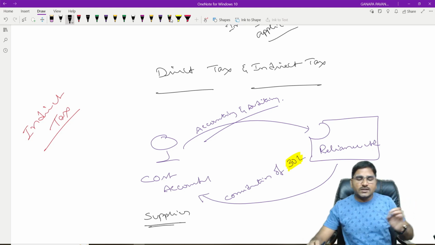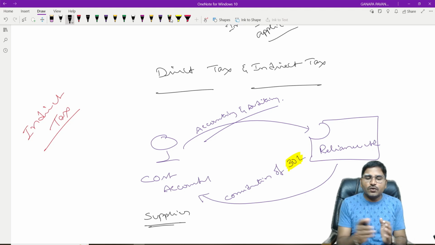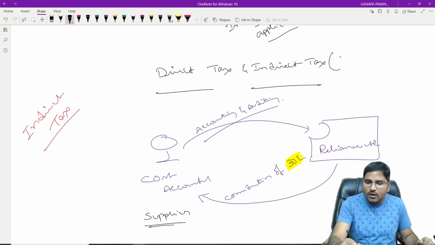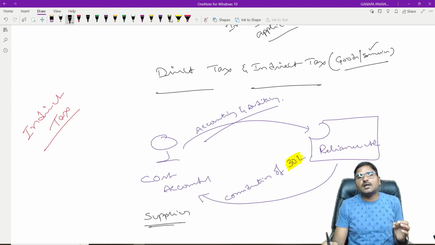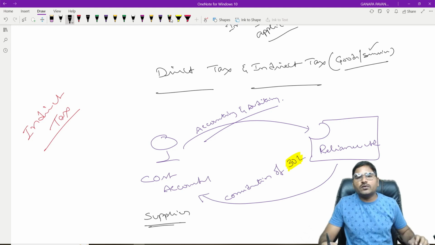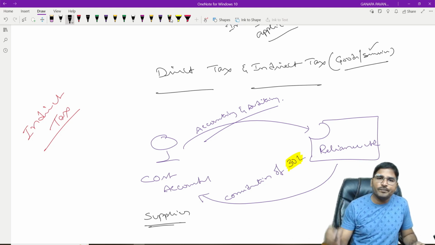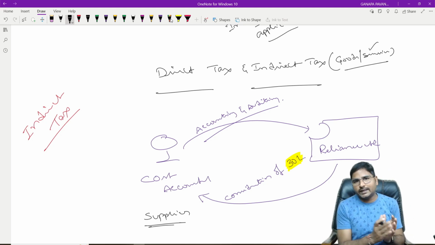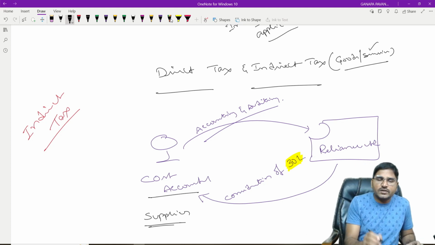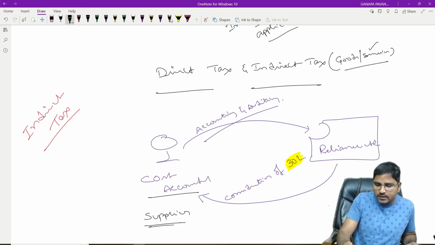supplier. First, I am taking a commercial transaction as an example, and as you know, generally indirect tax will be levied on goods or services, or both. Out of which I am taking an example of a commercial transaction relating to a service. Now you are the person who is a qualified cost accountant. You are rendering services to Reliance Limited, and the nature of service is accounting and auditing. On providing accounting and auditing services, you are getting the consideration of 30 lakhs. Now the same context I am explaining in technical words. The person who is supplying the service or a good is known as the supplier, and the person who is receiving the goods or services is known as the recipient.